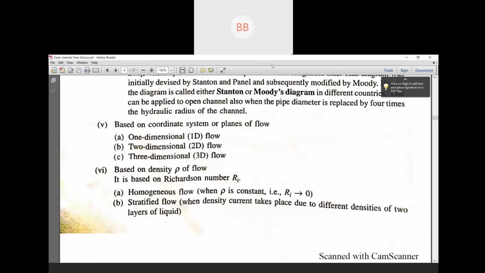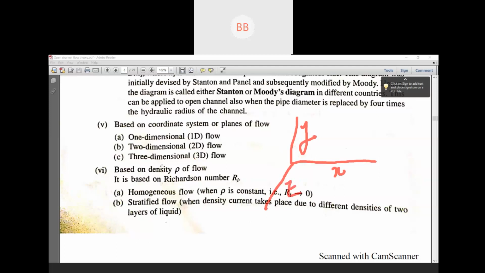Then the next one is based on the coordinate system. So we have one dimensional flow, two dimensional flow, and three dimensional flow. Details of this are not required. Just remember, like we talk about 1D, 2D, 3D, it's a similar way. If you draw a graph of three dimensional, we'll be having three axes, x, y, z. These are the directions or components we are considering.